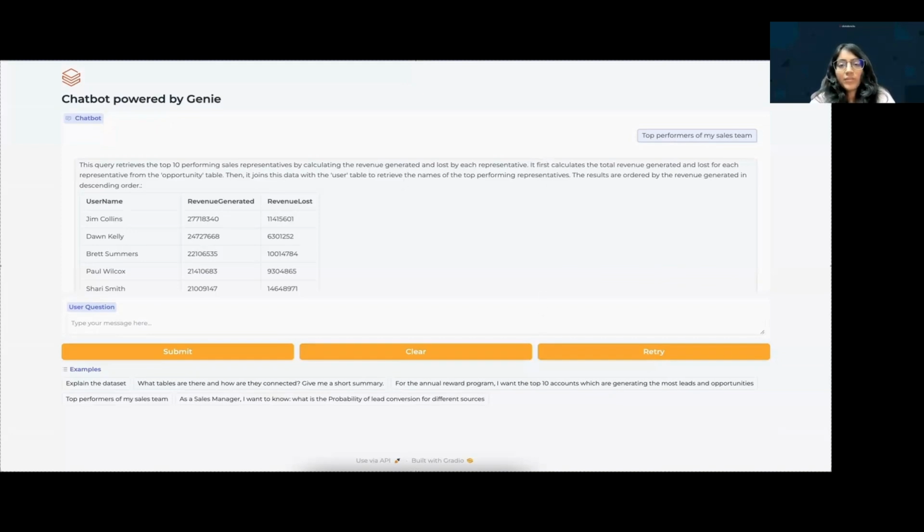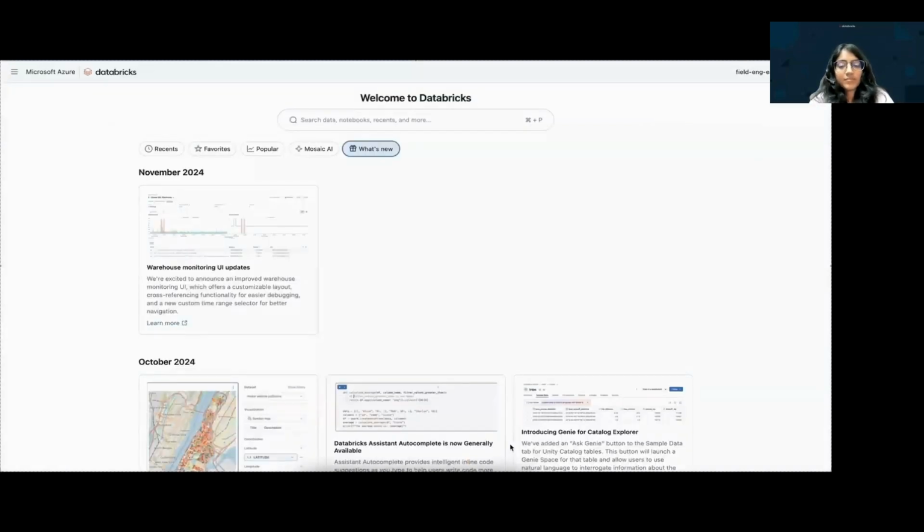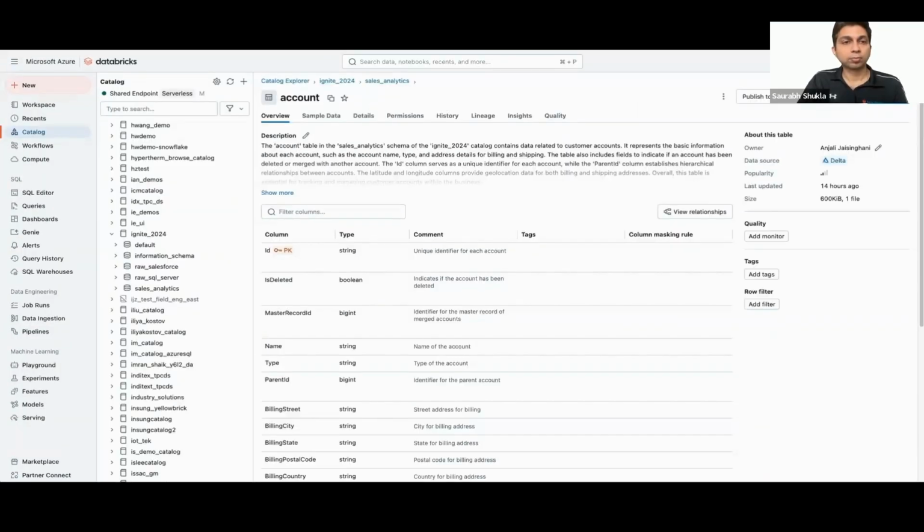Let's move on to the last part of the demo, presented by Saurav. Okay. In this part of the demo, we'll see how publishing Unity Catalog tables to Power BI is super easy. So under Catalog, I will pick a gold table account and then click on Publish to Power BI Workspace on the top right corner.